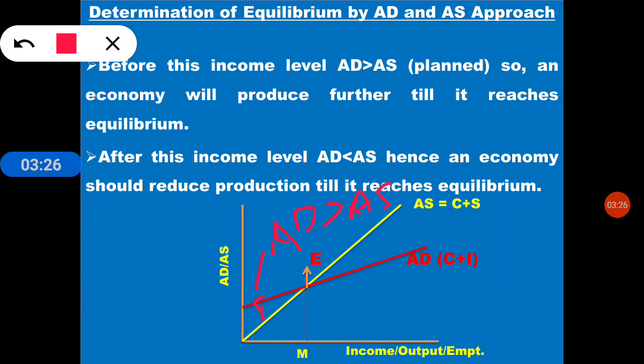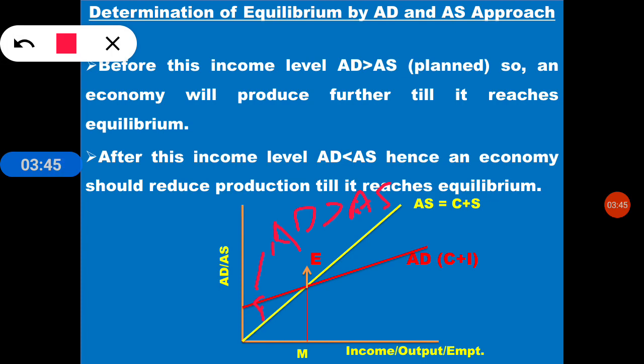Why is it so? In certain circumstances, aggregate demand will be more than aggregate supply.